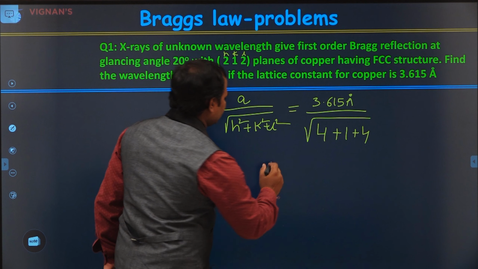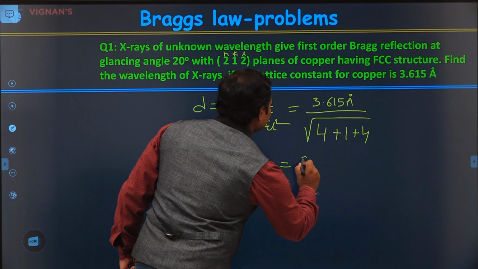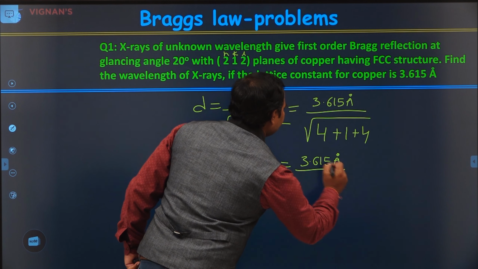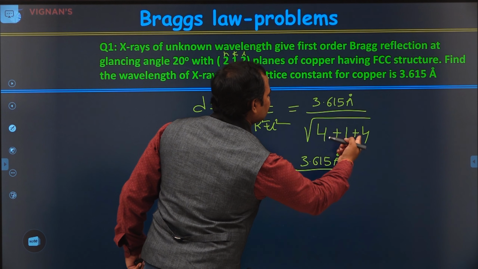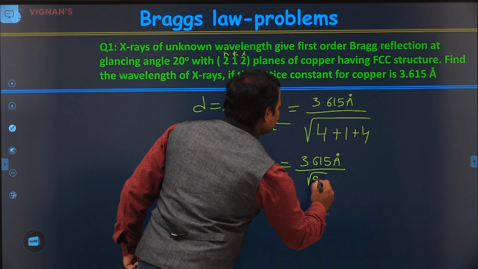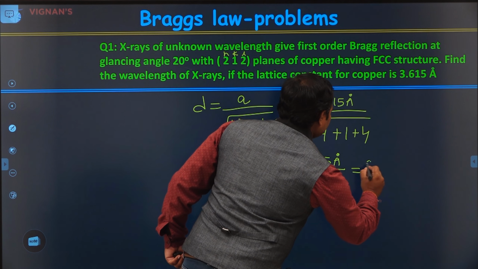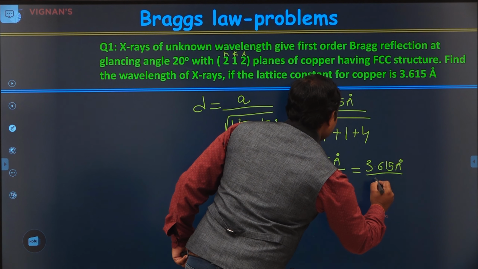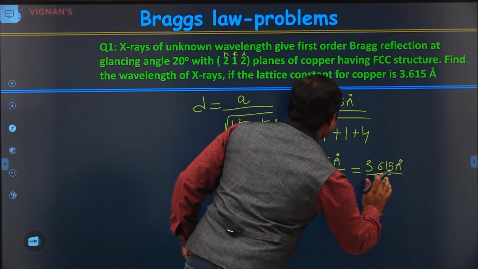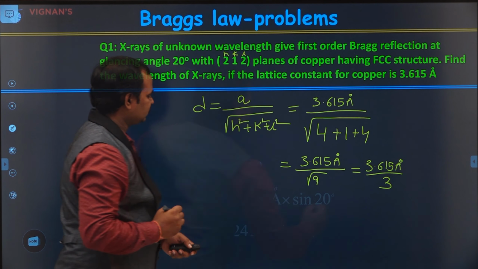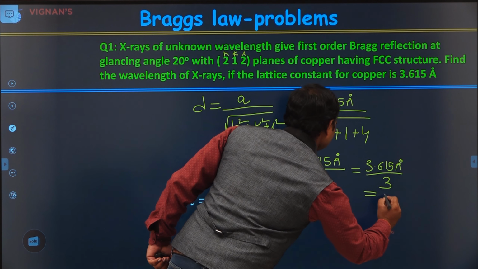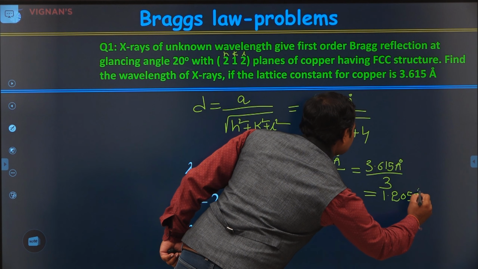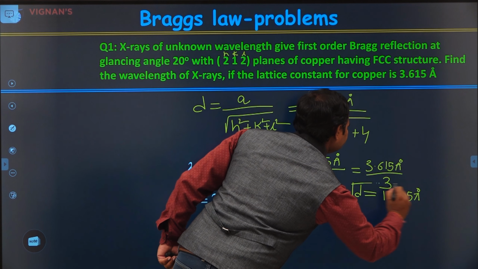So we can write 3.615 angstrom units by root of 4 plus 1 plus 4, that is 9. Root 9 gives us 3, which gives the value 1.205 angstrom units. This is d.